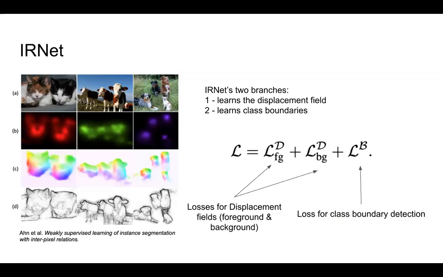The picture on the left in row C illustrates the outcome from this branch, while D is from the second branch. The displacement fields are used in instance segmentation, which is not relevant to our task. That's why we don't use the first branch. The second branch is responsible for detecting boundaries between different object classes. It is very useful for our method, so we proceed with it.